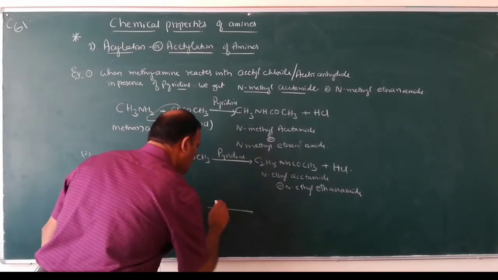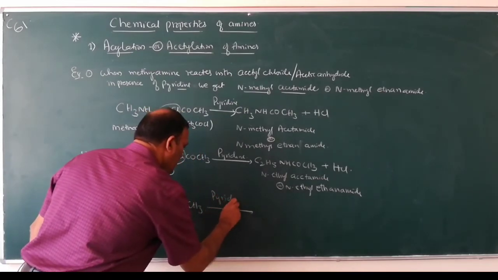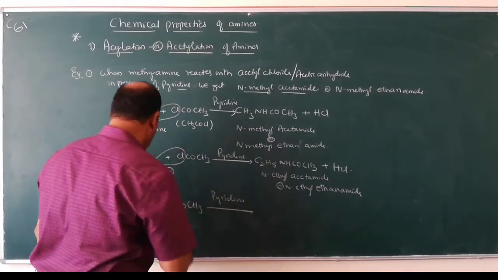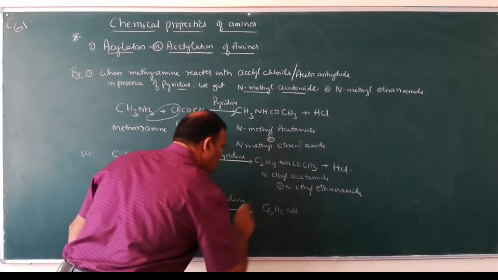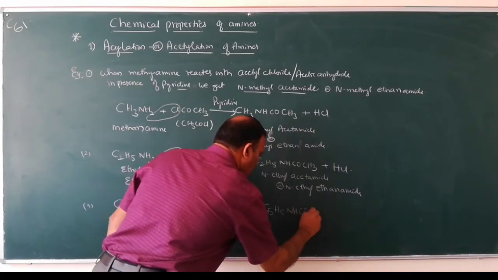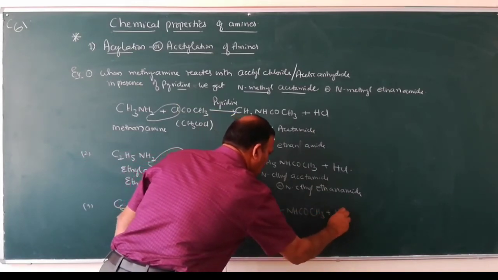In the presence of pyridine, what compound do you get? C6H5NHCOCH3 plus HCl.